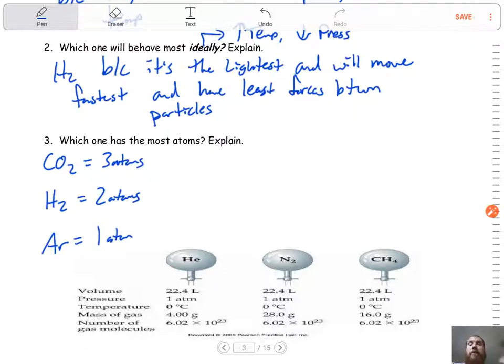Everything else is the same, so the same number of particles in the sample, but when we break it down into individual atoms, if I were to draw these structures out, we've got carbon dioxide, and you can see the 3 individual atoms. Hydrogen here looks like this, and then argon. So if you go through and count them, make sure you answer the question that's asked, okay? This is a question you could be asked on the Regents, so make sure you're aware of it. Slow down and make sure you know what it is.